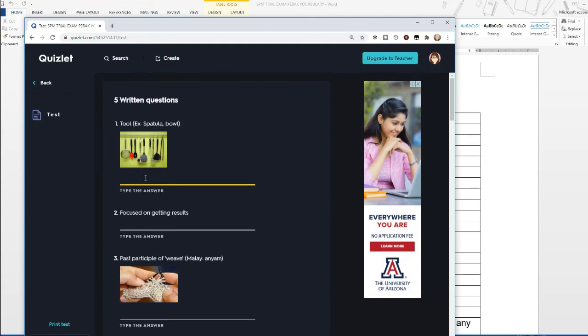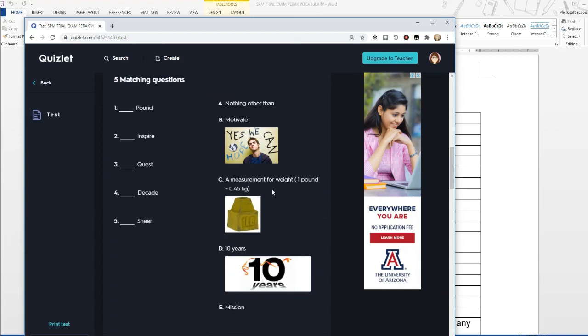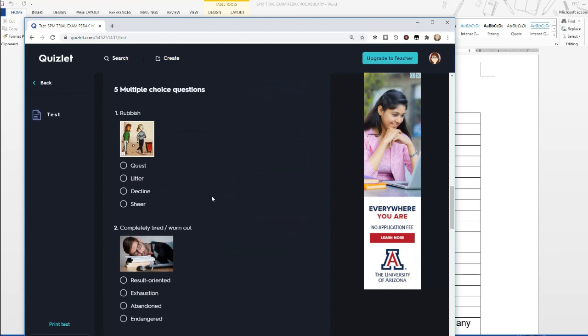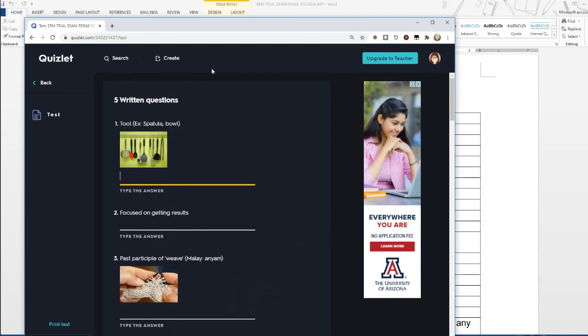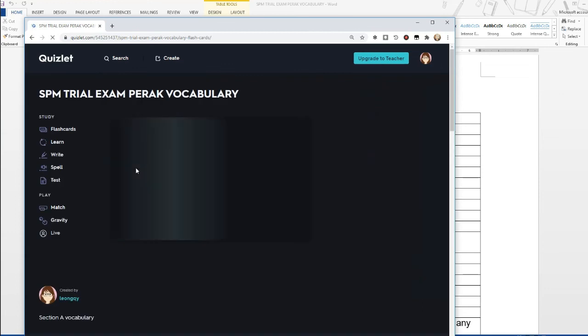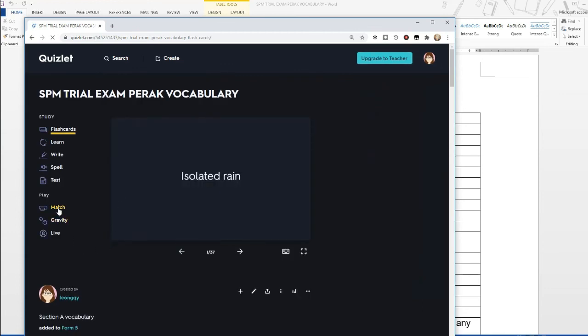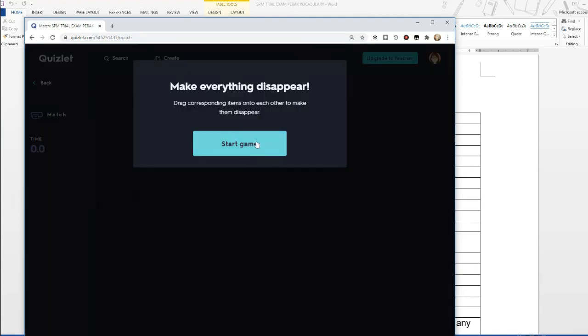This one is a written question, so you need to type out your answer here. And there are some where you just match the alphabet to the word here. And then you also have objective questions. Okay, so I would like you to try this test as well. And if you're feeling a bit adventurous, you can also play this game here called Match. When you press on Match, they will generate a game where you need to make everything disappear by dragging the corresponding items onto each other to make them disappear.